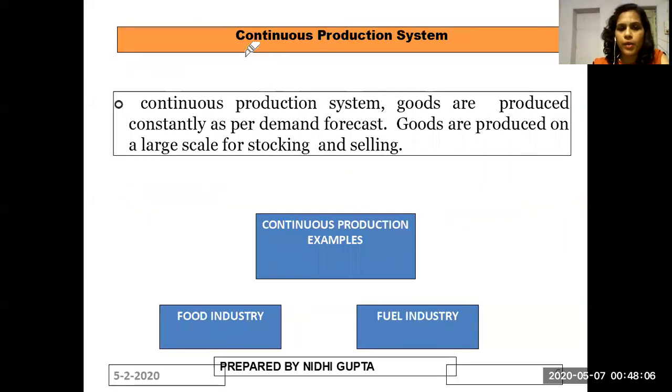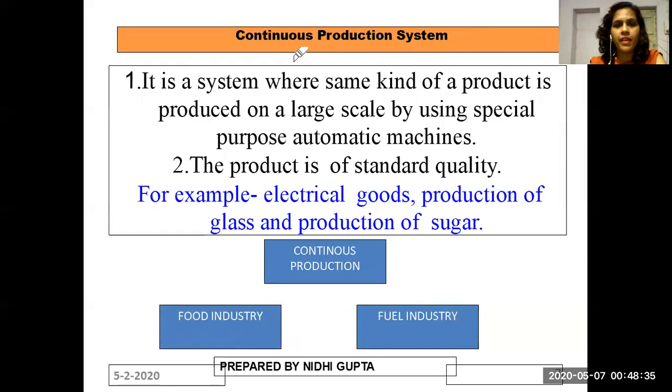Now, if we talk about a brief description of continuous production system, it is referred to as goods produced constantly as per demand forecast. Goods are produced on a large scale for stocking and sales. Continuous production examples are food industry and fuel industry. These are taken as the 2 examples representing continuous production system.